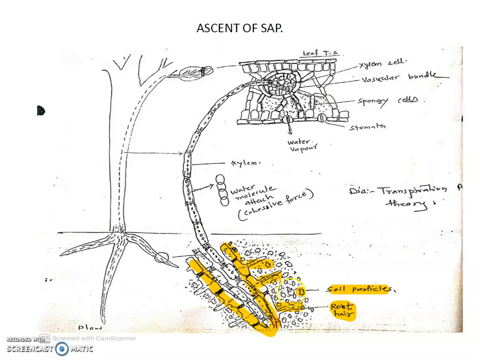Generally, water is absorbed by the root hairs from the soil.